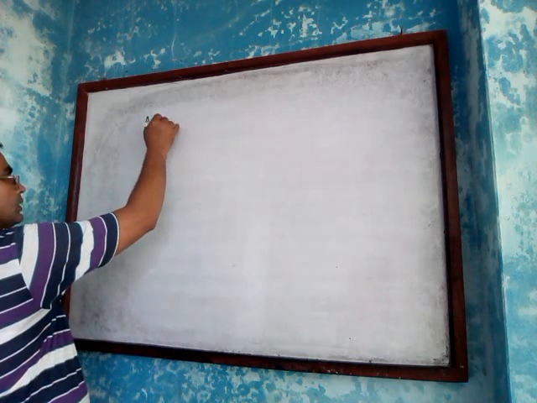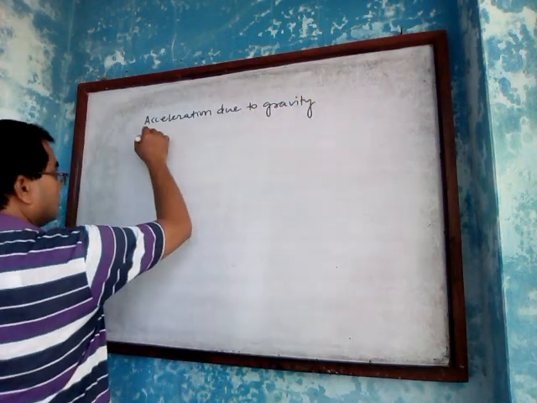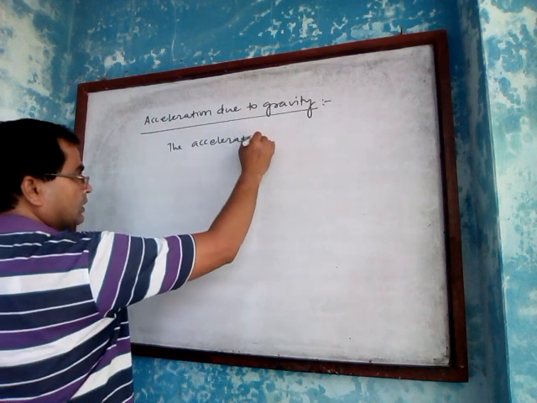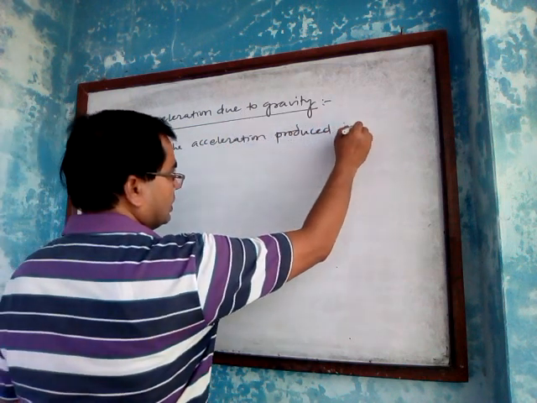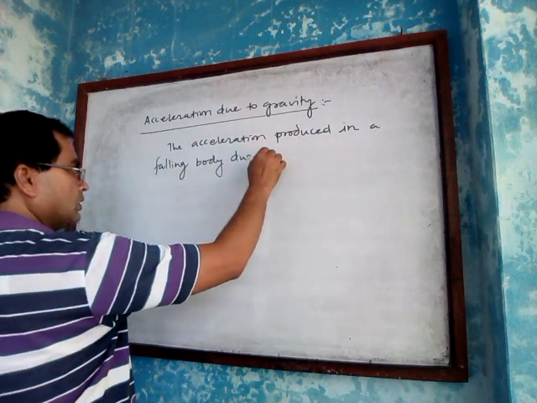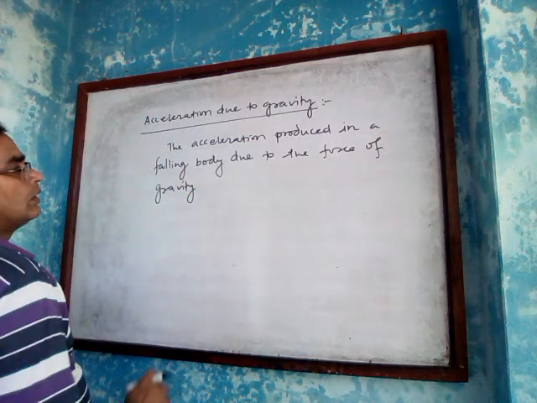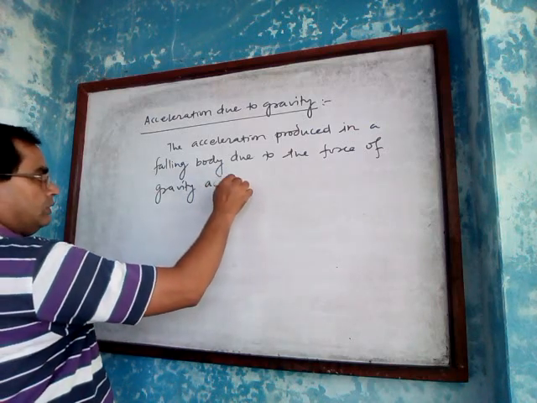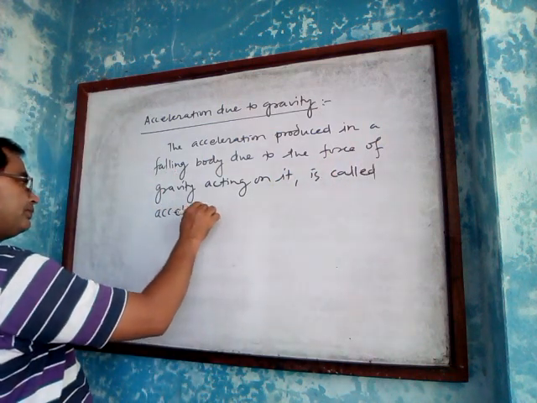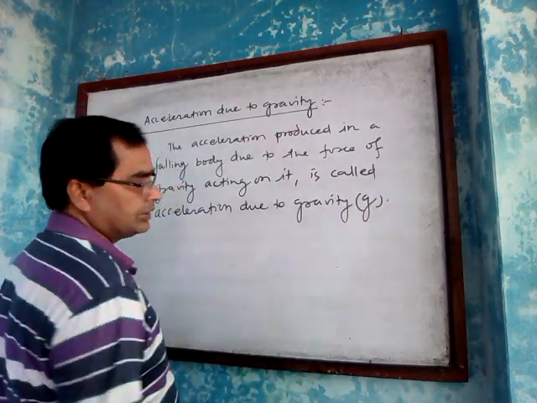Acceleration due to gravity. The acceleration produced in a falling body due to the force of gravity acting on it is called acceleration due to gravity, and it is denoted by g.